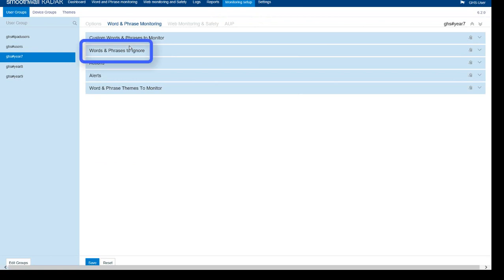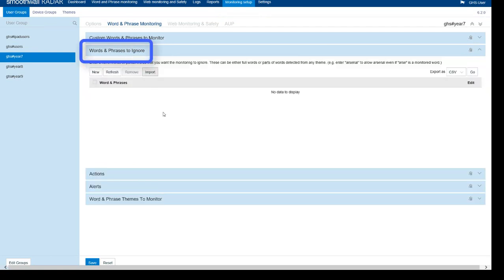The Words and Phrases to Ignore section is used to specifically exclude individual words or phrases from capture, as they are present within existing themes. This can be used to stop repeated capture of a frequently occurring word or phrase. For example, the word lace or Joe may be part of a full name which is displayed often, but causes many entirely false positive captures.